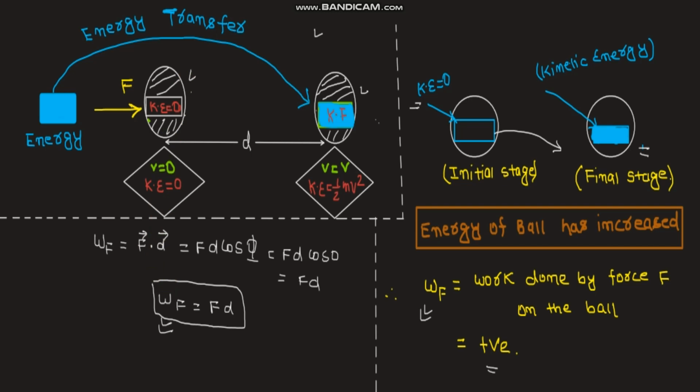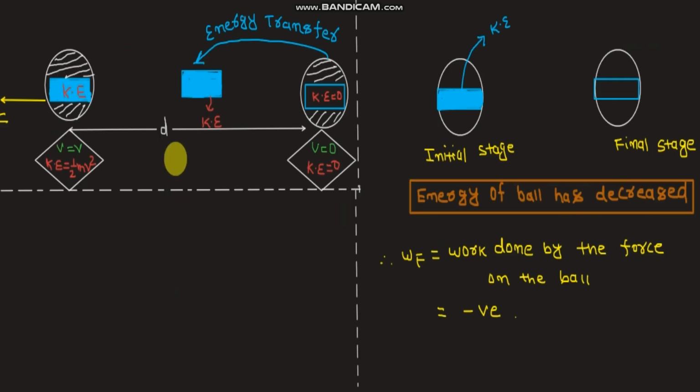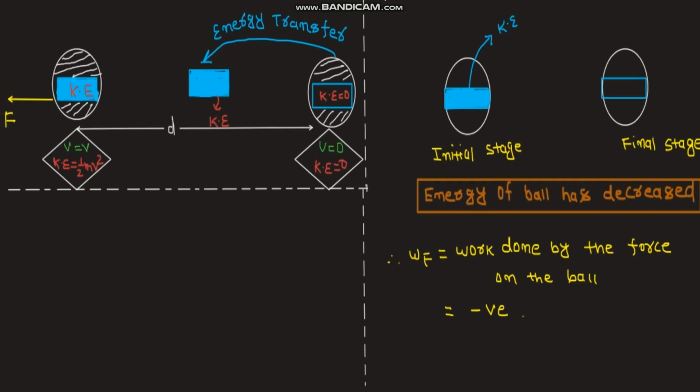Okay, consider the contrary situation. Here we can see an initial stage of a ball and a final stage of the ball. Here the situation has changed. Initially the ball is moving with a velocity of v, and hence its kinetic energy is half mv square.